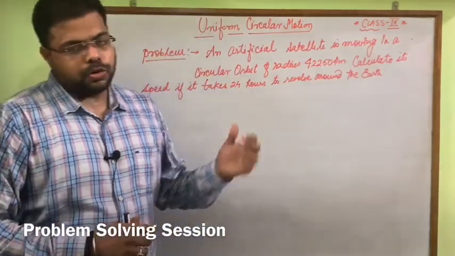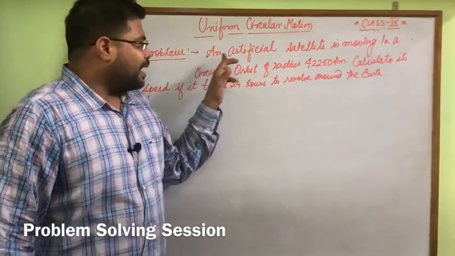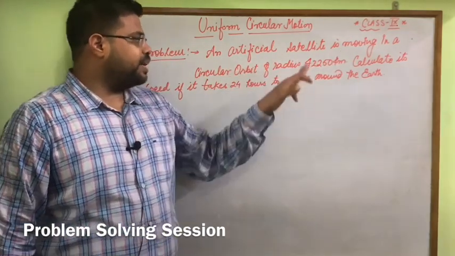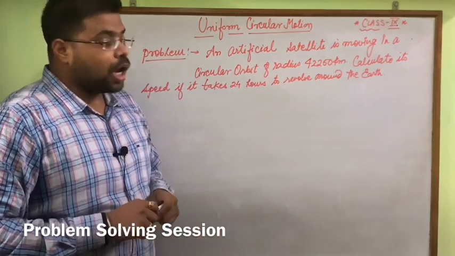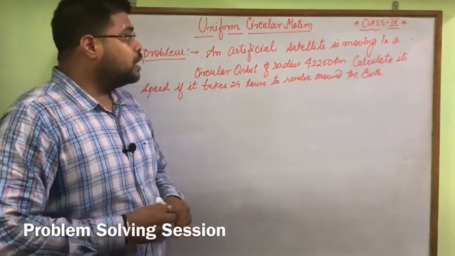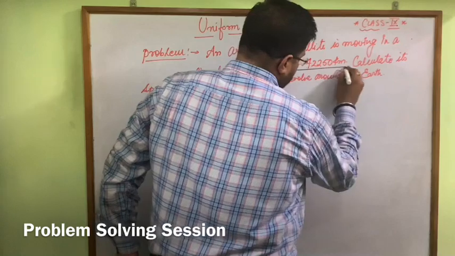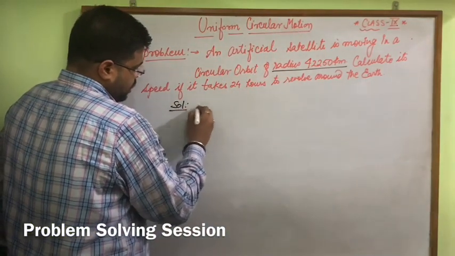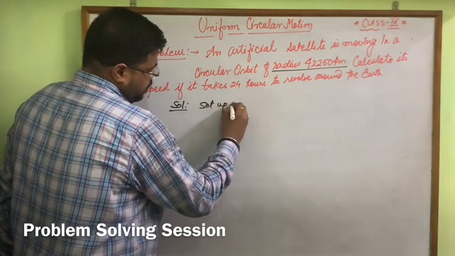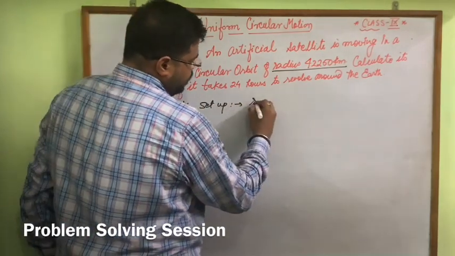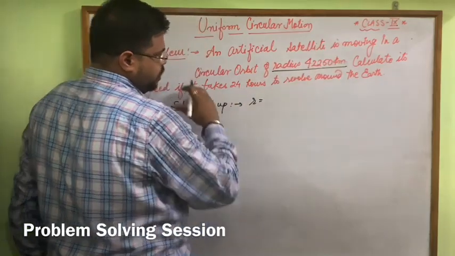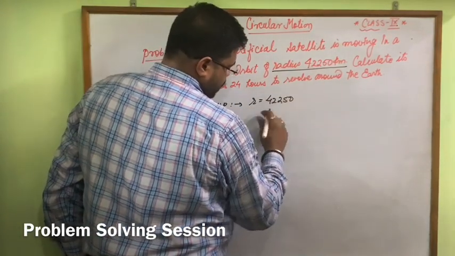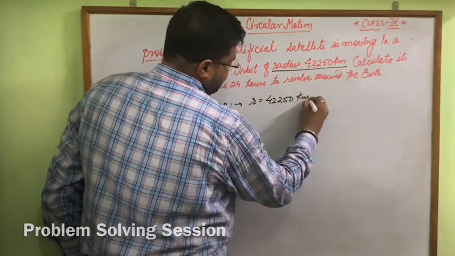Now in this problem, an artificial satellite is moving in a circular orbit of radius 42,250 kilometer. Here first we got our main setup of this numerical. The radius of the circular orbit is 42,250 kilometer.